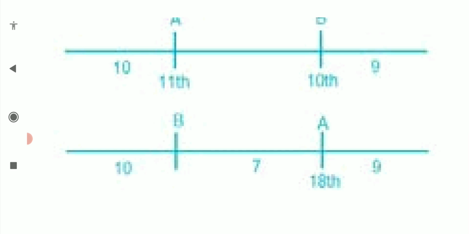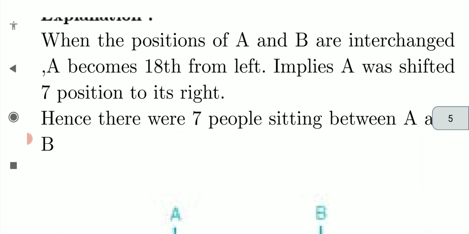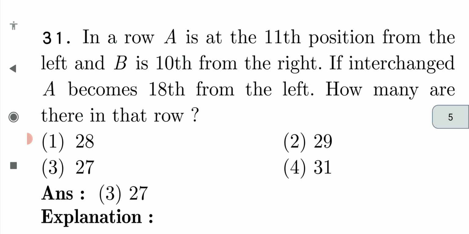B is changing the place, so B would be at 11th position. A is at 18th position and B is at 11th position. Between those, there will be 7 members, right? So how many are there in that row?